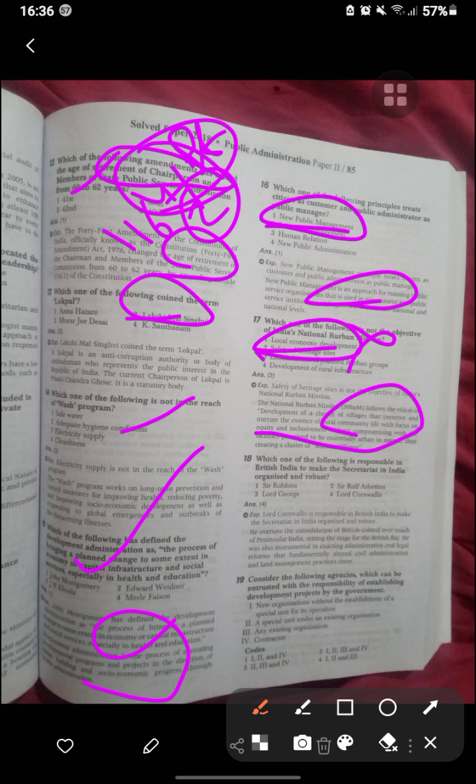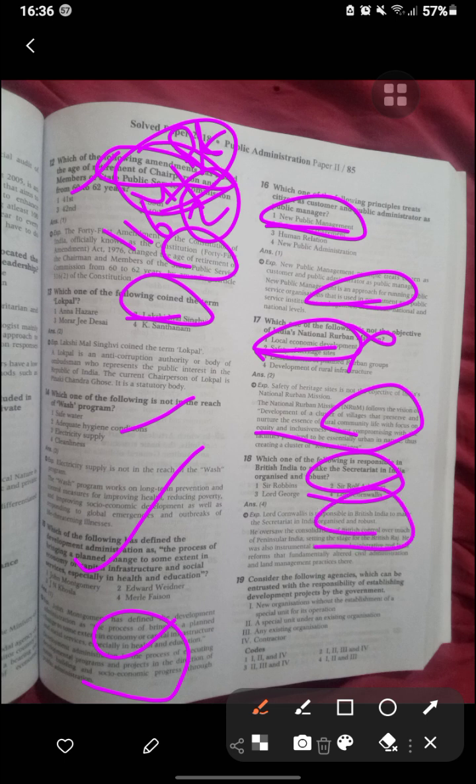Which of the following was responsible in British India for organizing the Secretariat? That was Cornwallis. He oversaw the consolidation of British control and set up the stage for the British Raj. He was also instrumental in enhancing administrative and legal reforms.